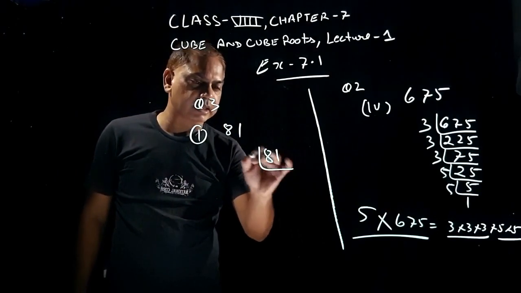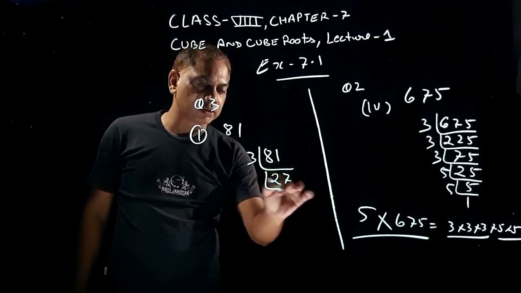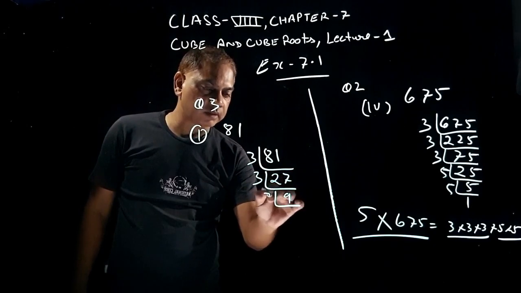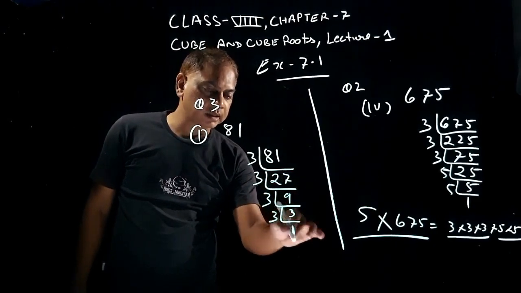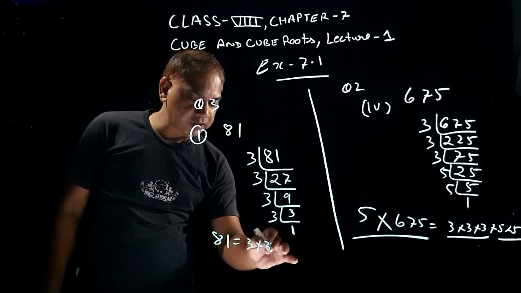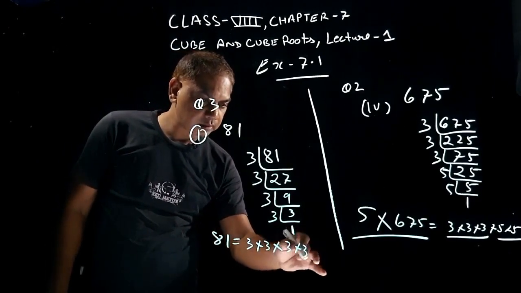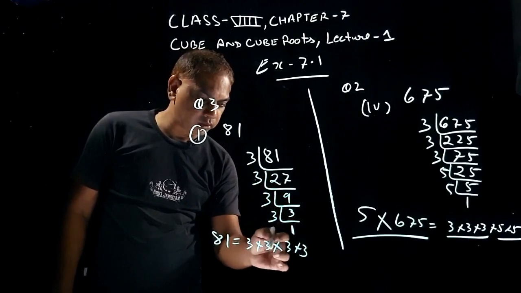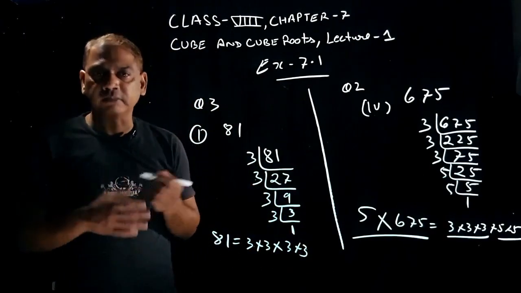81 के फैक्टर्स कर रहे हैं स्टूडेंट. 3 2 are 6, 3 7 are 21, 3 9 are 27, 3 3 are 9 and 3 1 are 3. So 81 को हम कैसे लिख सकते हैं? 81 can be written as in factors 3 into 3 into 3 into 3. 1 2 3 4, 1 2 3 4. Now students make their group.